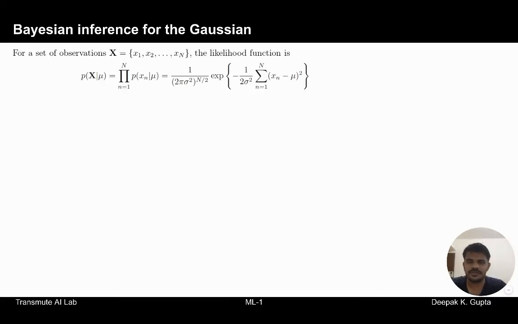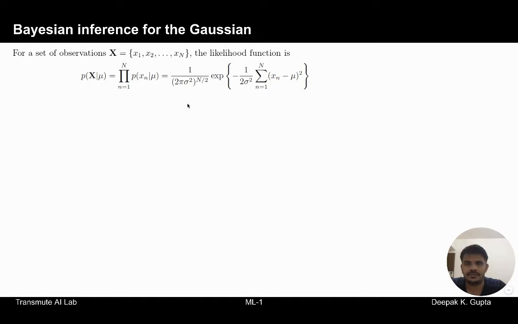Next we discuss Bayesian inference for the Gaussian. We have a set of observations x. So we have n different observations, and the likelihood function for this is defined with this expression, the product of the probabilities of observing each of these values of the random variable given mu. And this product can be expressed with this expression.